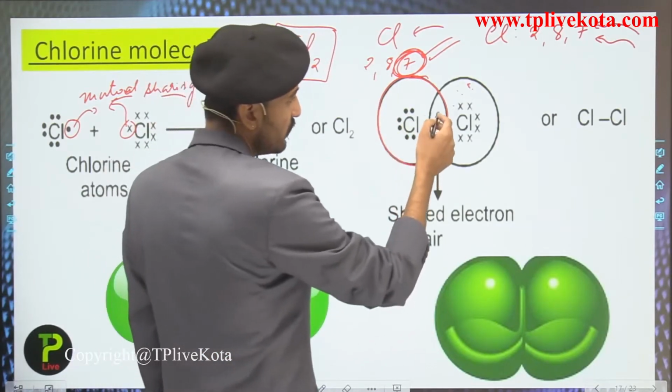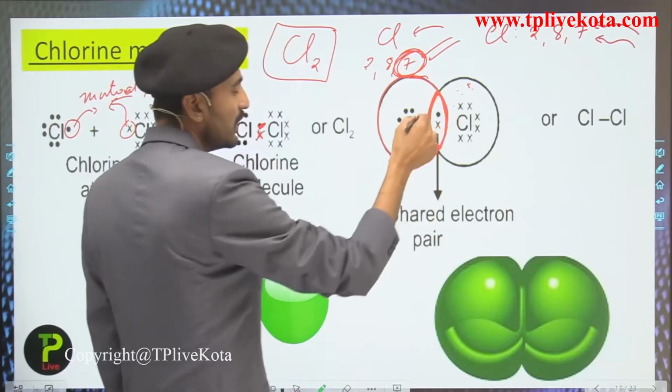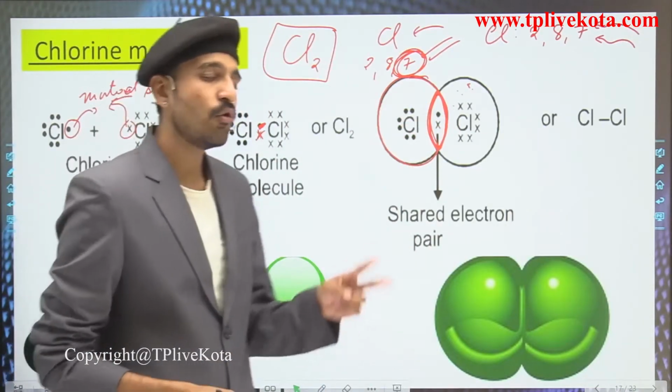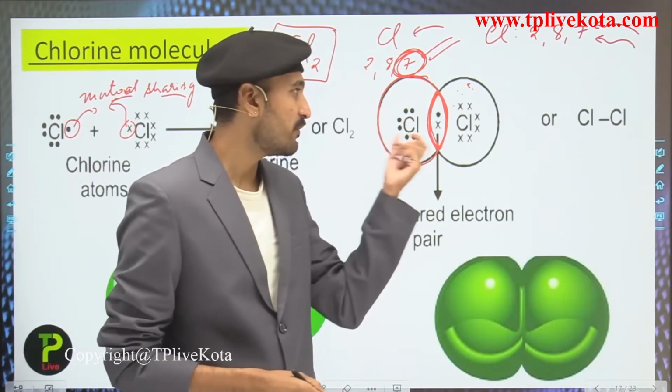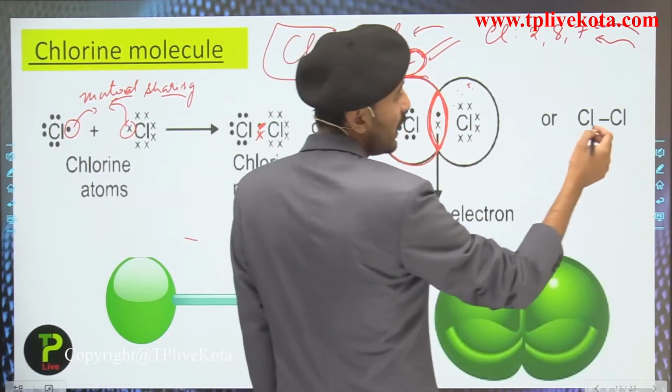So here you can see how many electrons are being shared. There are only 2 electrons being shared. Since only 2 electrons are shared between these two chlorine atoms, we represent these 2 electrons with the help of this bond.